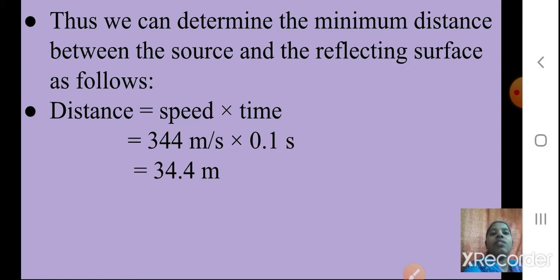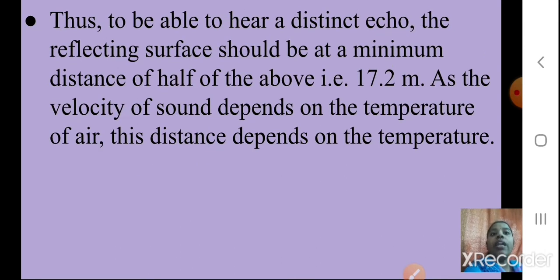Now, to hear a distinct echo, the reflecting surface should be at a minimum distance of half of this, so 34.4 made half is 17.2 meter. This much is the minimum distance.